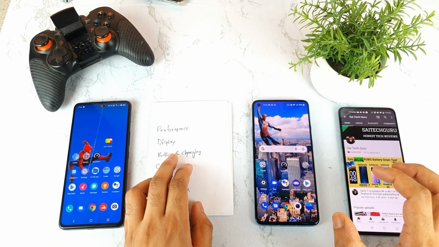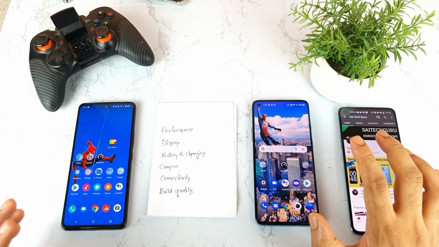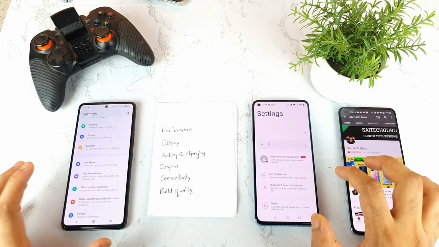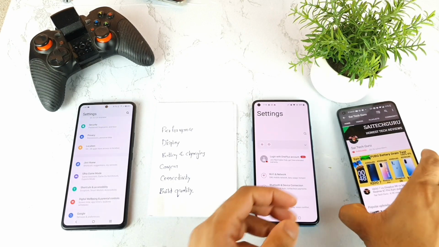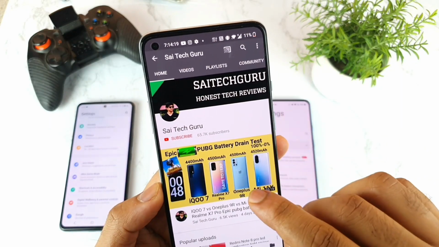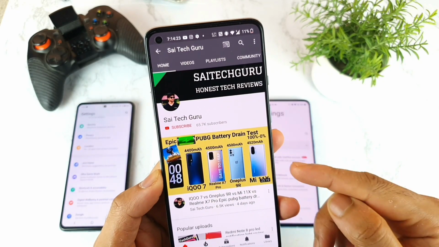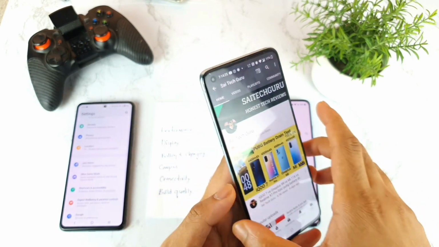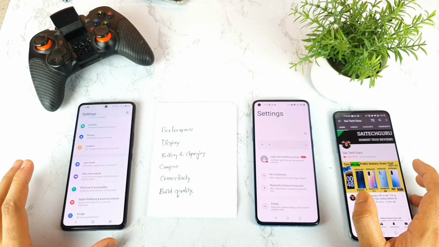And next, let's move to the battery and the charging. Battery and the charging as well, there is not much to talk about, because both phones are able to perform equally. The reason why I'm saying equally is because recently I did a PUBG draining test, comparing the OnePlus 9R with the IQ7 and other smartphones. So try to check this video which is on my home page. In this test, you can clearly see the battery draining results were really close for both phones. So there is not much difference.